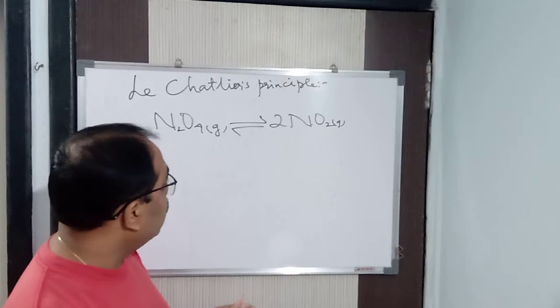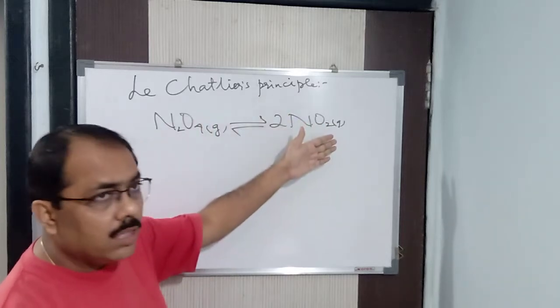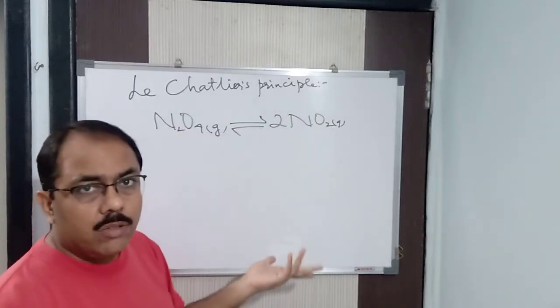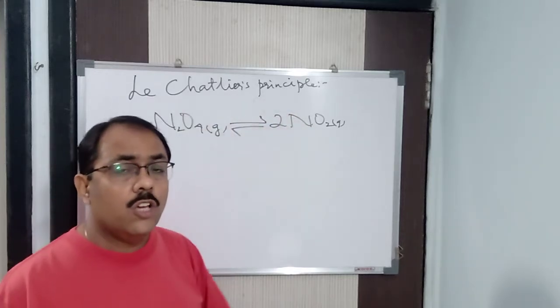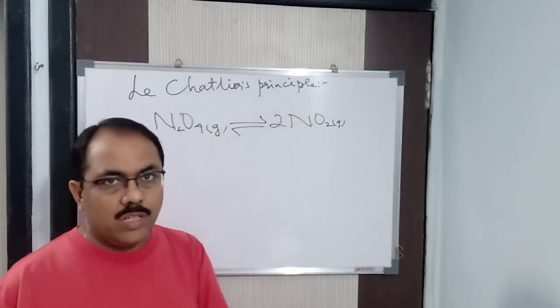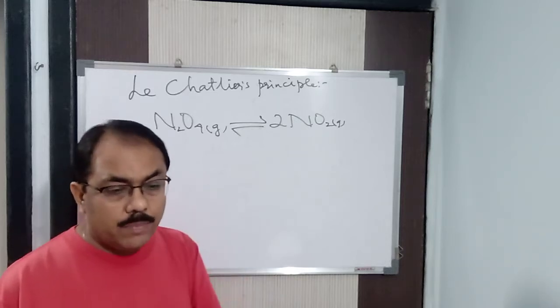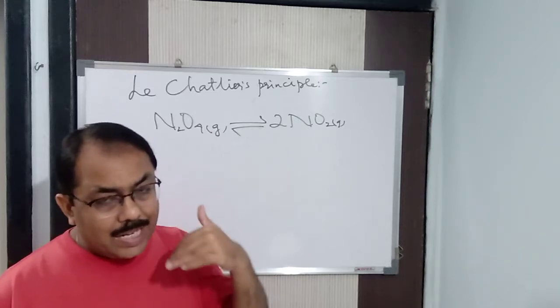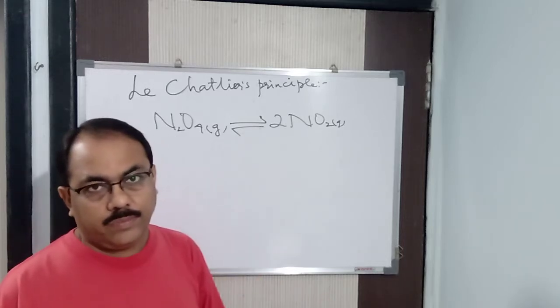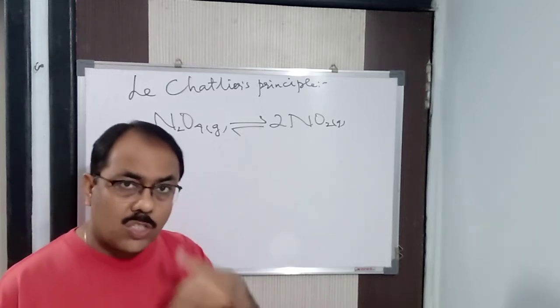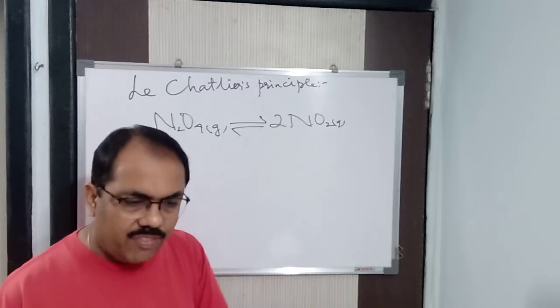This equilibrium, in which direction will it shift? Either in the forward direction, or in the backward direction. There are two directions only, either forward or backward. The equilibrium will shift in that particular direction so as to counteract. You have to understand this word, counteract. Counteract means so as to negate it, so as to cancel the effect of the stress imposed.